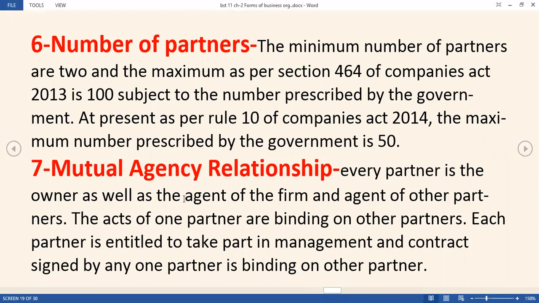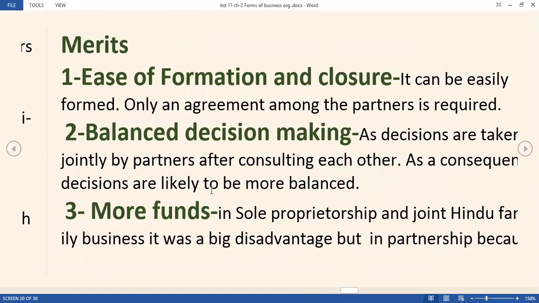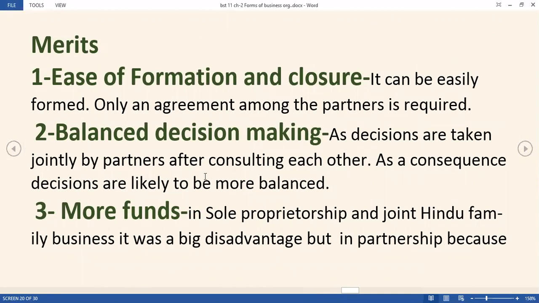So this relationship is known as mutual agency. He is the agent as well as agent to the other partner. The acts of one partner are binding on the other partners. He can bind the other partners with his act. So each partner is entitled to take part in the management, and a contract signed by any one partner is binding on the other. So this mutual agency relationship is quite important, and most of the time it can also be asked in the exams. Now, what are the merits, students?